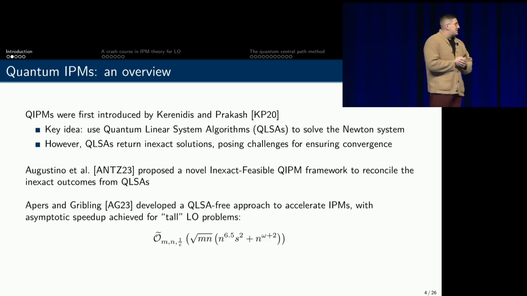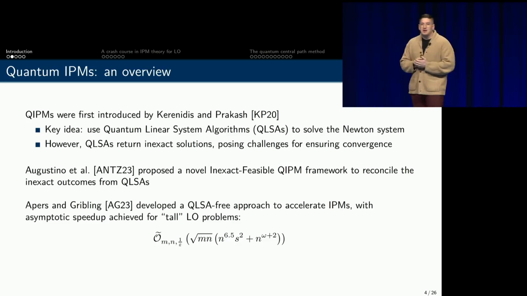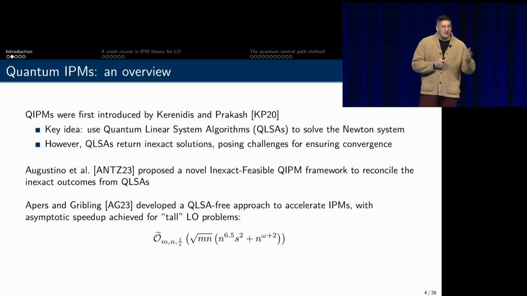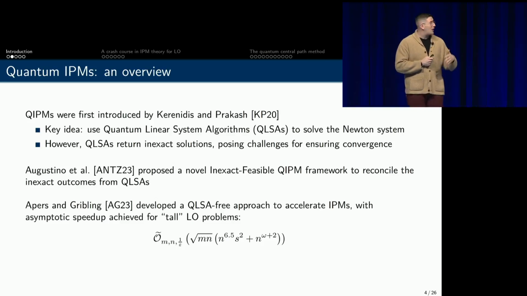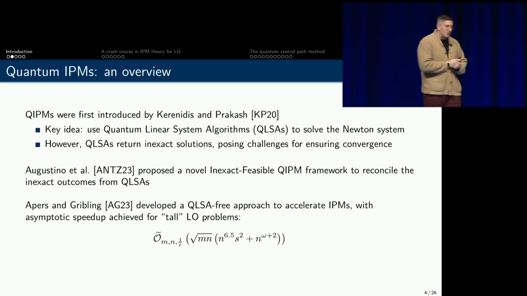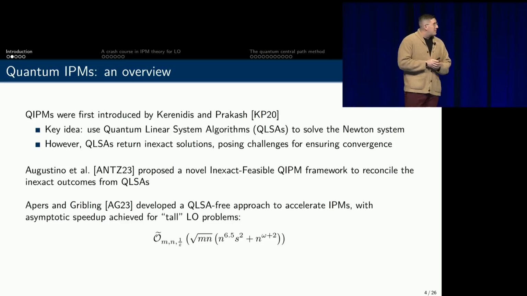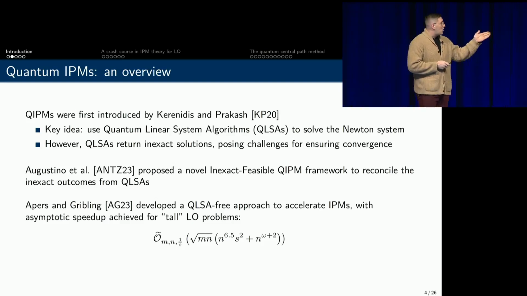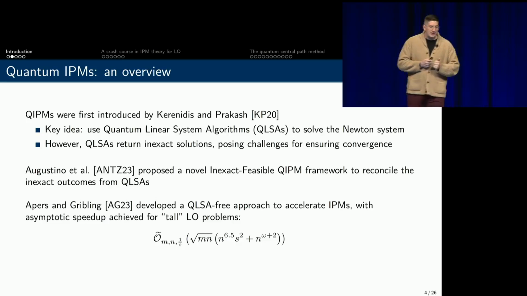But the challenge is that the speedups here aren't very convincing because by using a QLSA, your runtime depends on a condition number bound for the Newton linear systems that arise over the run of the algorithm, which is unfortunately blowing up to infinity as you approach optimality. An important step in overcoming this issue with quantum algorithms was made by Simon Apers and Sander Gribling, who gave a quantum interior point method that was QLSA free and actually achieved some speedups for the tall regime where m, the number of constraints, is much larger than n, the number of variables.